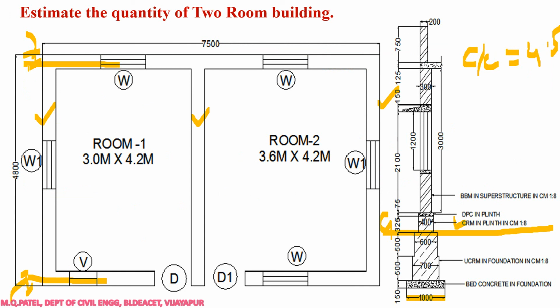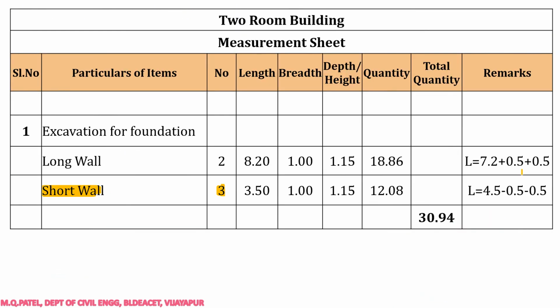Then next, half breadth I have to subtract here and half breadth I have to subtract here. Half on top and half on bottom. So now what is the width of excavation? 1000. So therefore here I have to subtract 500, and here I have to subtract 500. So center to center distance minus 0.5 minus 0.5. In the long wall we add 0.5, 0.5. In the short wall we subtract 0.5, 0.5. So 4.5 minus 1 will be equal to 3.5.